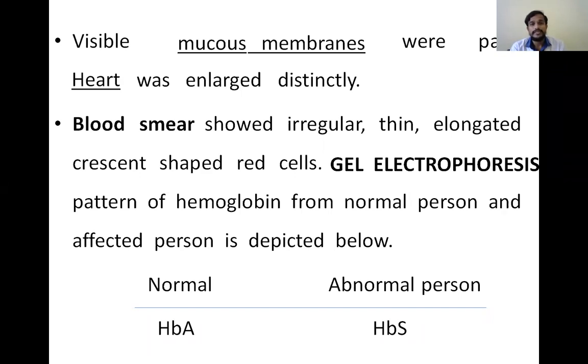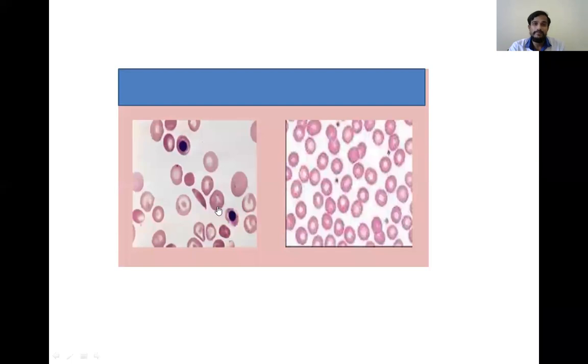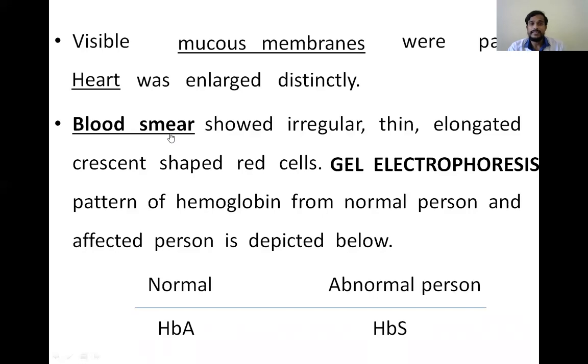So here the investigations, blood smear. So the blood smear showed irregular, thin, elongated, crescent-shaped red cells. So this is important. So blood smear is a blood investigation in which we can study the blood cells in detail. So here you can see the blood picture. In this case, you can see the elongated cells which are crescent shaped. So that is about the blood smear in the investigation.